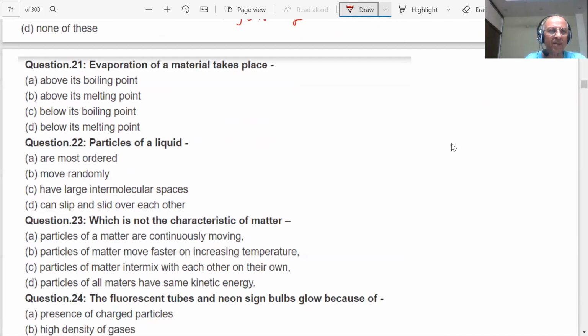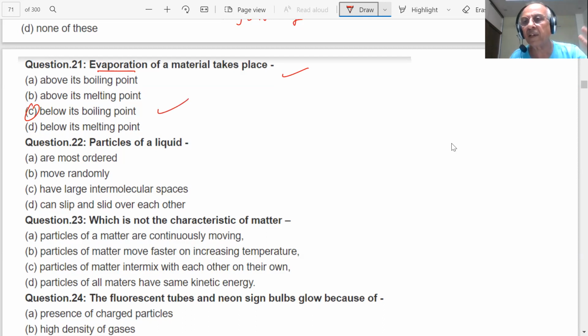Evaporation of material takes place above its boiling point, above its melting point, below its boiling point, below its melting point. Student, what is the correct answer? Below its boiling point. We already told you that we are not boiling the liquid, but it evaporates, and it takes the heat from the surroundings, latent heat. The boiling point of water is 100, but when I sprinkle water, it evaporates, student. Before its boiling point, that is evaporation.